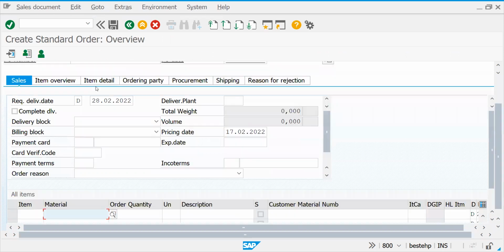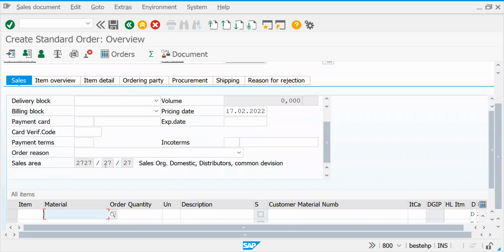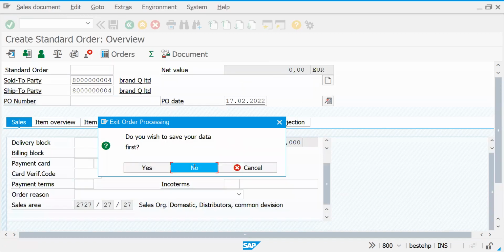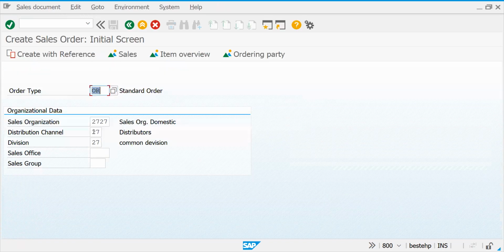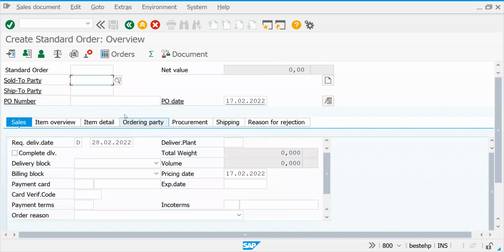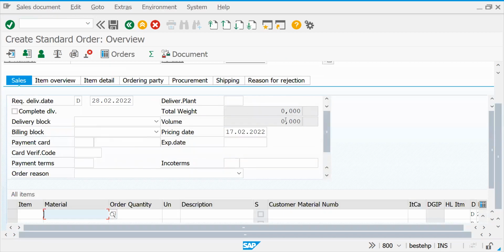If I enter this, what is my sales area? 27, 27, 27 automatically it is coming. Let's try to keep it 28. This is wholesale. Press enter. Enter the same customer. Now see.